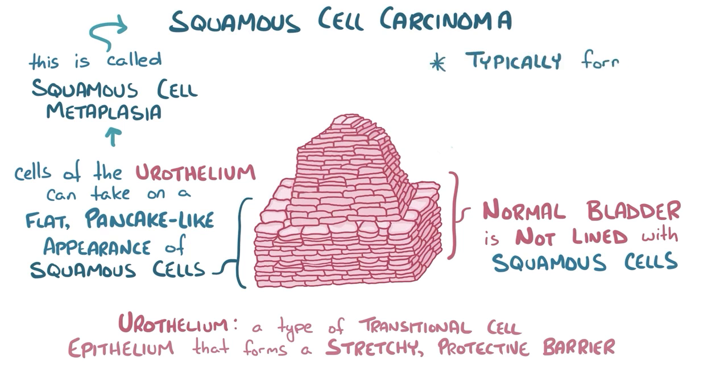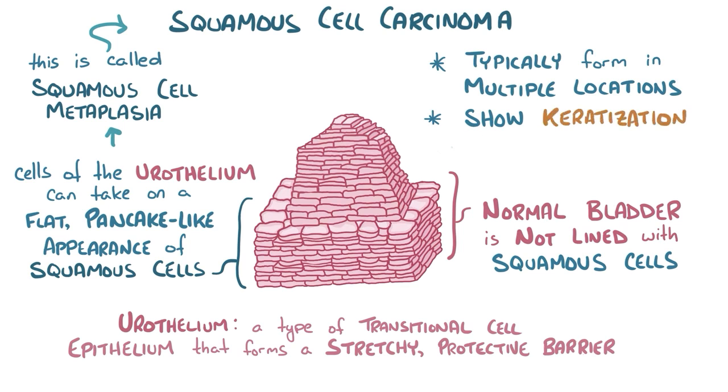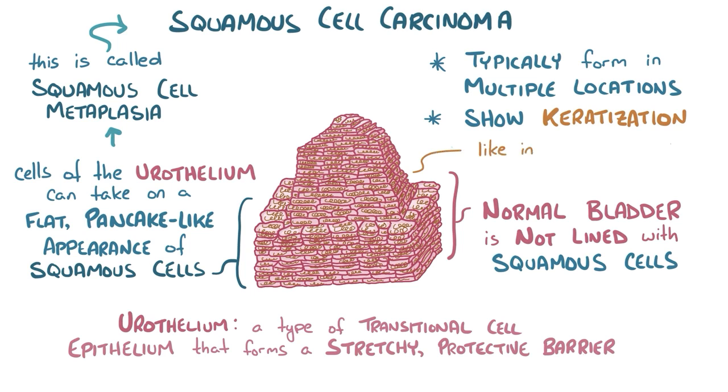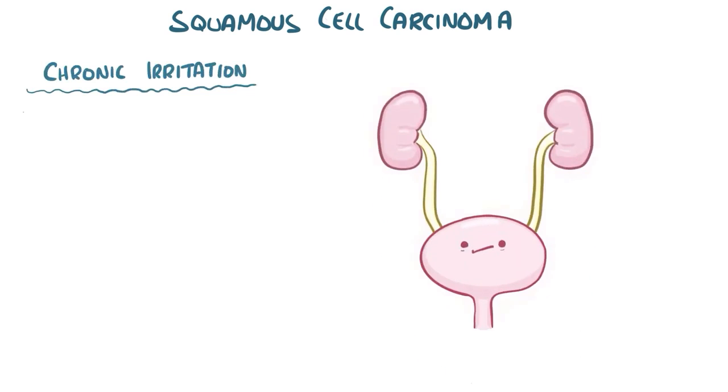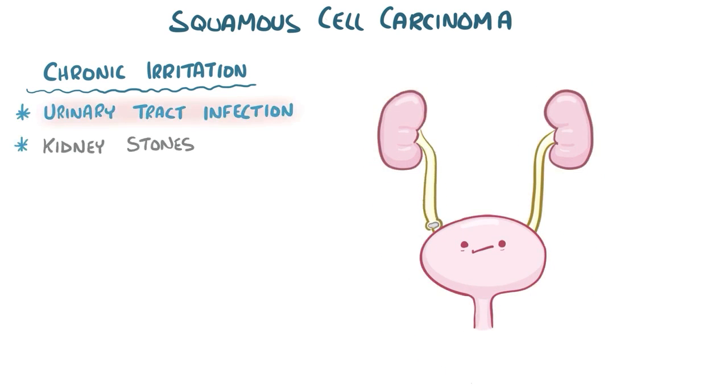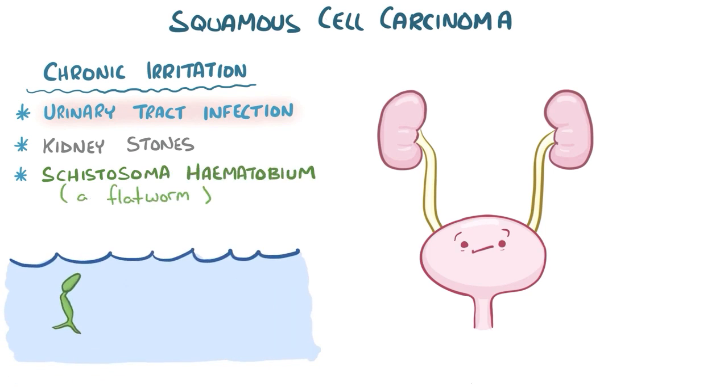These tumors typically pop up in multiple locations and show extensive keratinization, which is where the cytoplasm of the cells is filled with keratin, the same tough material in hair and nails. Squamous cell carcinomas typically arise in response to chronic irritation, like from recurrent urinary tract infections and long-standing kidney stones. Another cause, common in some parts of the world, is an infection with Schistosoma haematobium, a type of flatworm.